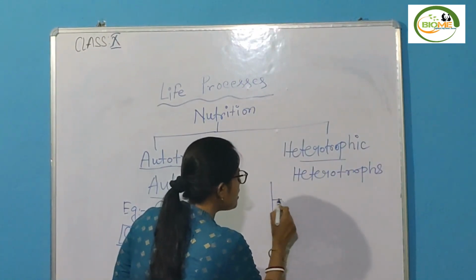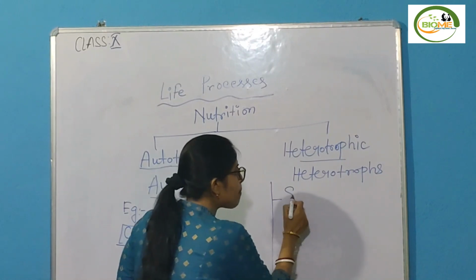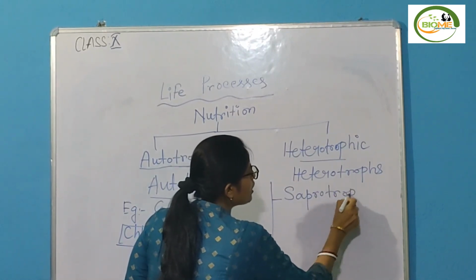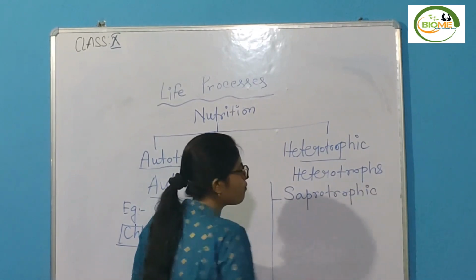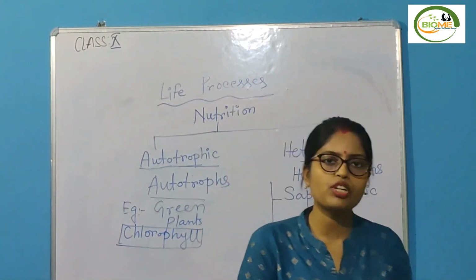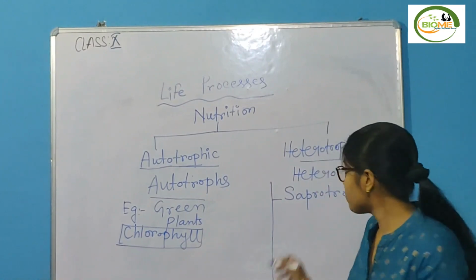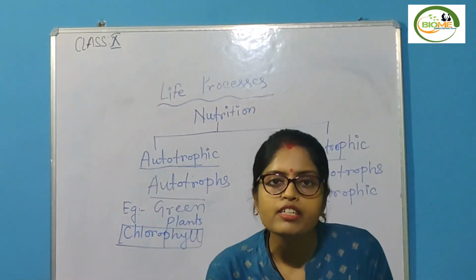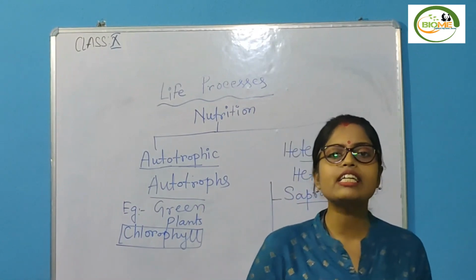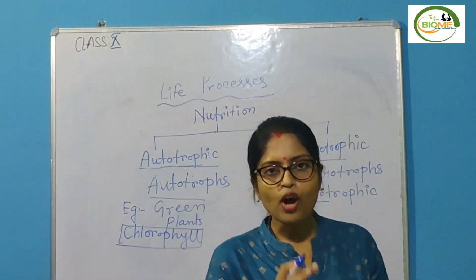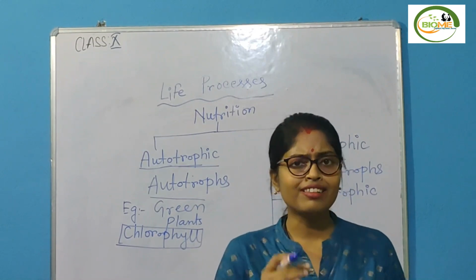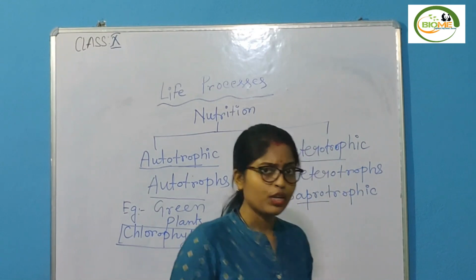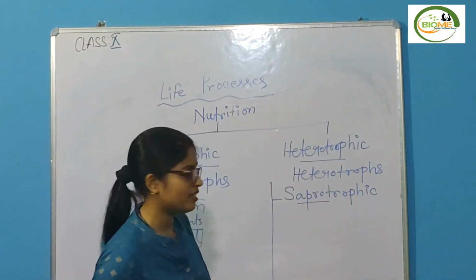These are number 1, saprotrophic mode of nutrition. In this mode of nutrition, the organism gets nourishment from dead and decaying matter. And the examples, you are all familiar with that.